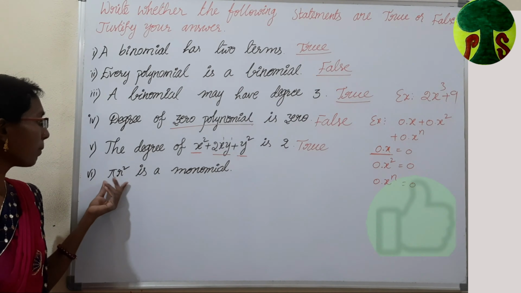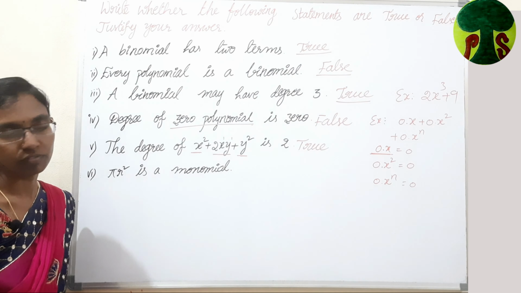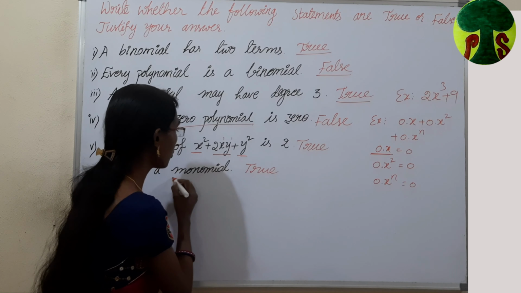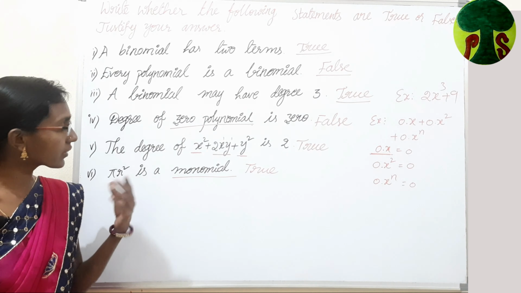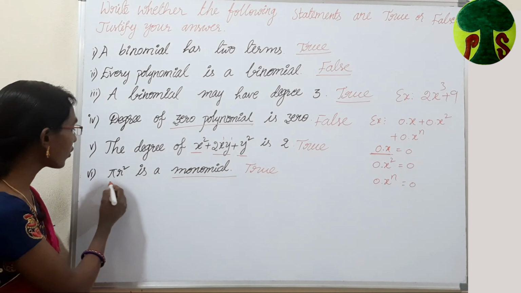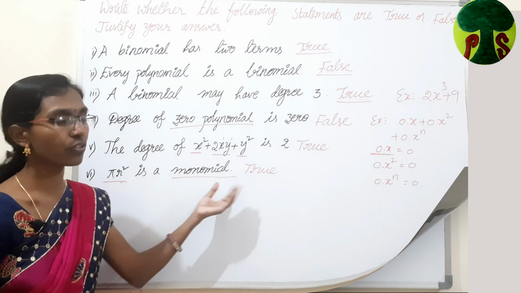Last statement. πr² is a monomial. Is it true or false? It is true, absolutely. What is a monomial? A polynomial which contains exactly one term is called a monomial. Here we have only one term, that is nothing but πr². Hence, the given statement is true.